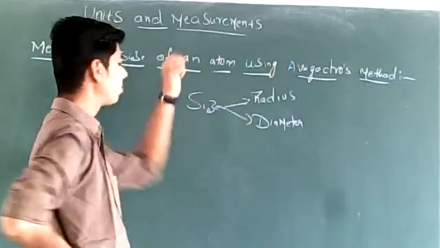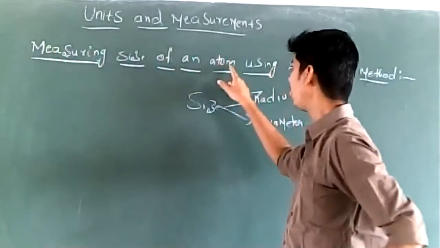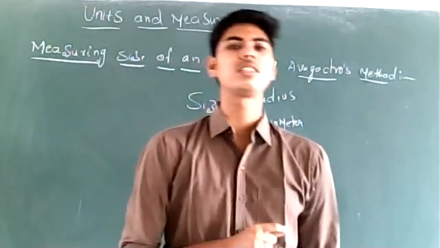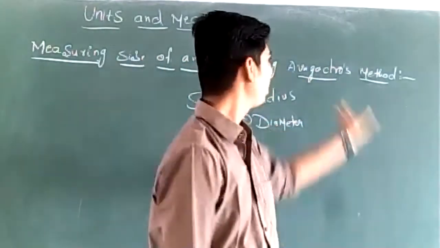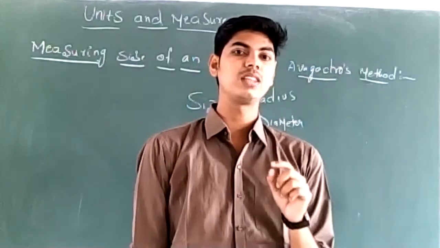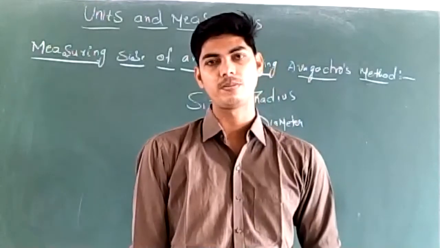In the last class we were discussing how to measure the size of an atom. I have told you, in order to measure the size of an atom, we make use of Avogadro's method. Avogadro's method is an indirect method of measuring size of an atom.